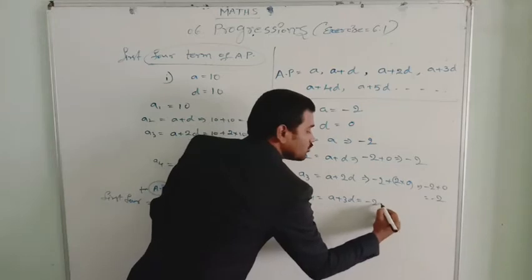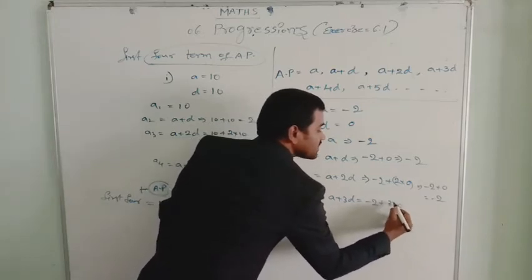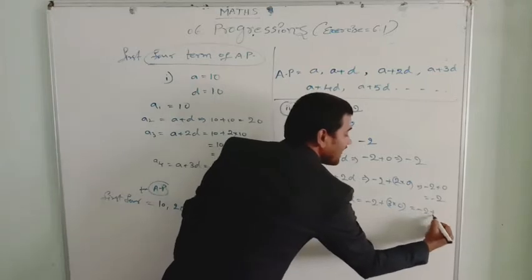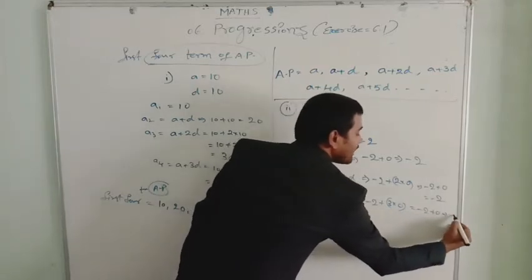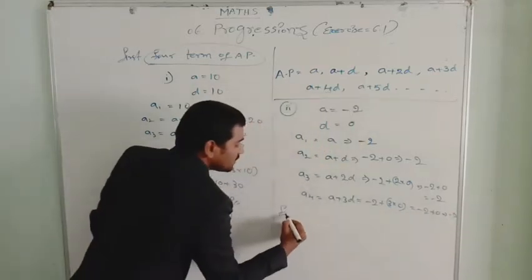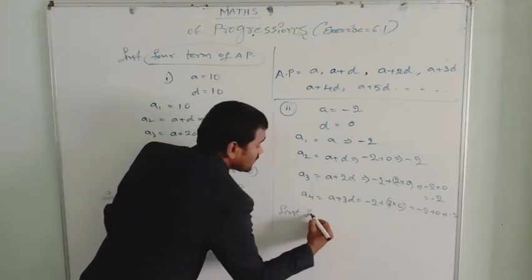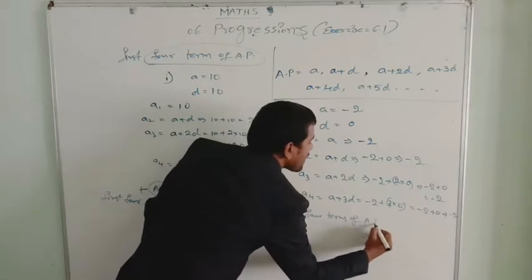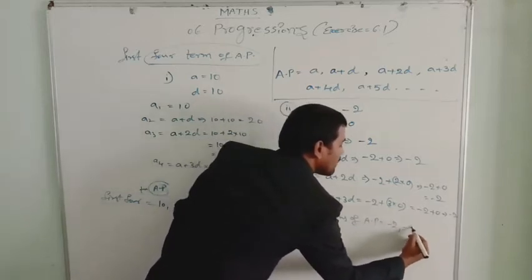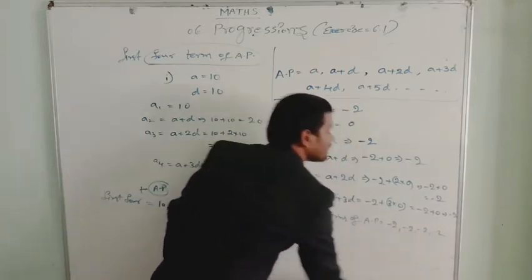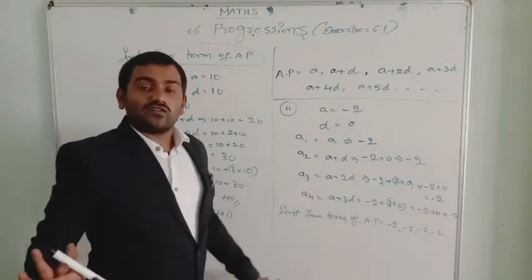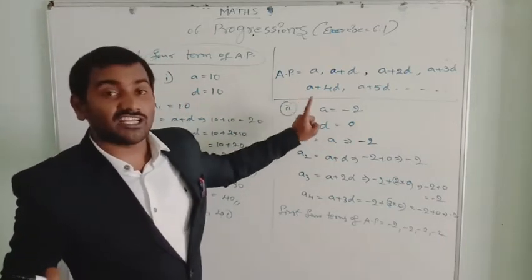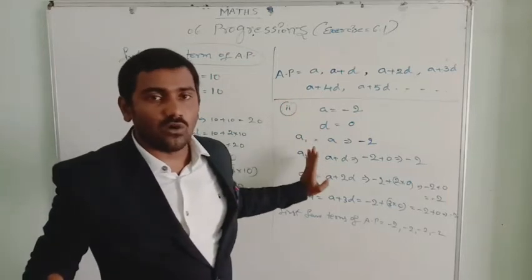A is -2 plus 3 into D, which is 0. 3 into 0 is 0, so -2 plus 0 equals -2. The first four terms of the AP are -2, -2, -2, -2. These are the first four terms of this arithmetical progression when A is -2 and the common difference is 0.